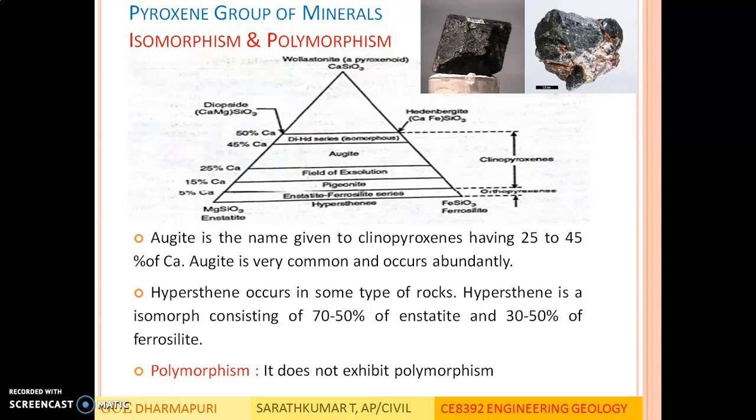So isomorphism does exist between enstatite and ferrosilite, and at 50% of calcium, isomorphism exists between diopside, having chemical formula calcium magnesium SiO3, and hedenbergite, calcium iron SiO3. Augite is the name given to clinopyroxenes having 25 to 45% of calcium, and hypersthene is 70 to 50% of enstatite and 30 to 50% of ferrosilite.